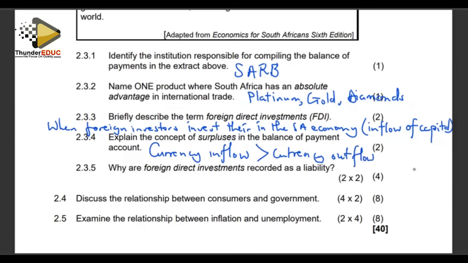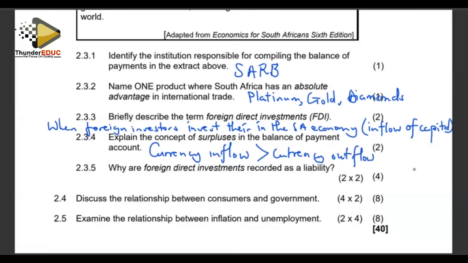For us to have a surplus, it's a positive balance. It means the amount of money which is incoming is more than the amount of money which is outgoing, and we have a surplus on the balance of payment account. Money which is getting into the economy is more, and money which is leaving the economy is less, such that we have a positive balance.